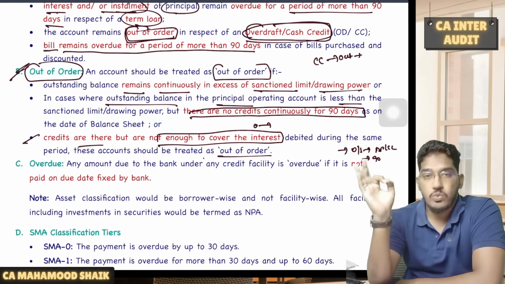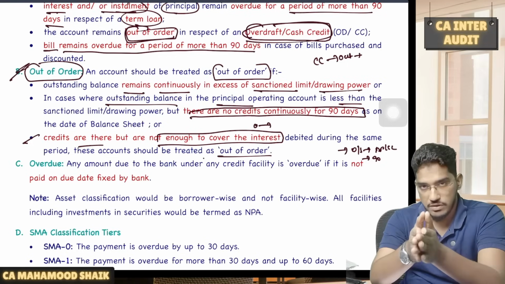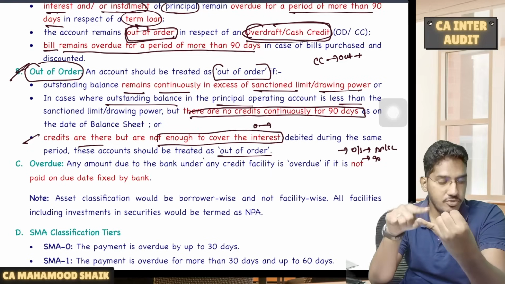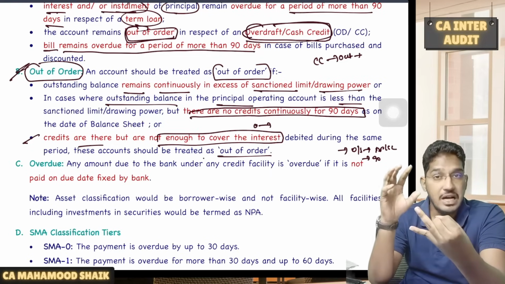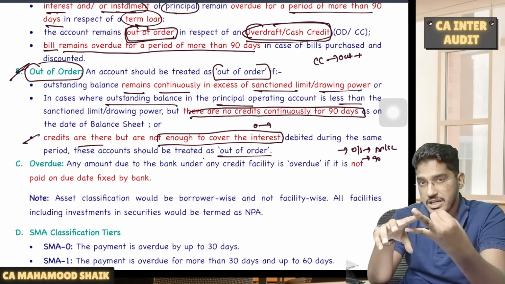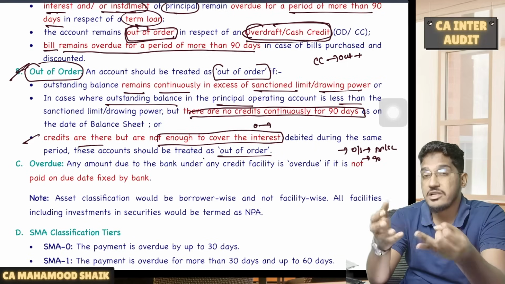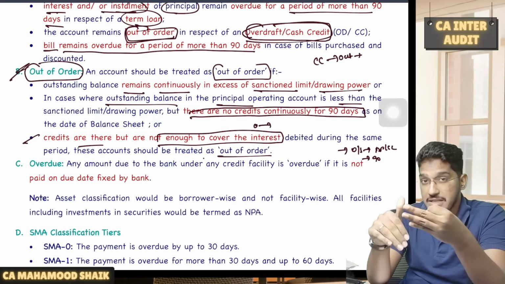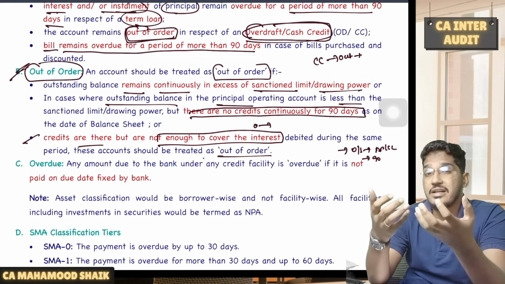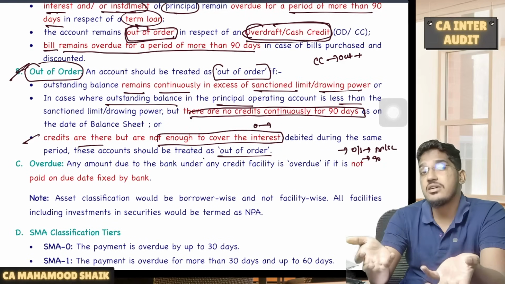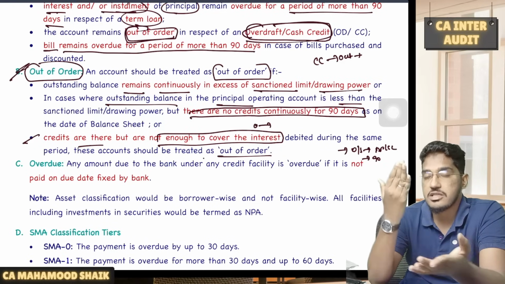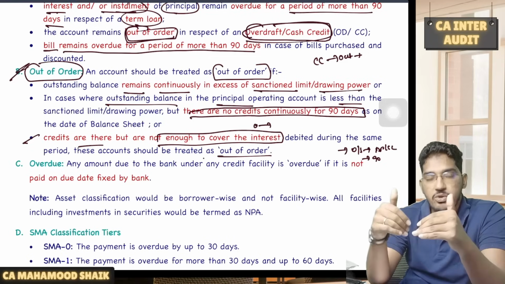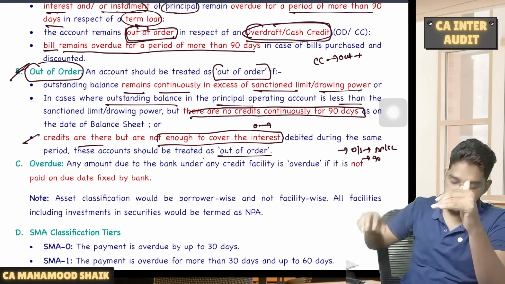So a CC or overdraft facility will be classified as out of order in any of the 3 cases. Number 1, the account is continuously in excess of drawing power or sanctioned limit. Number 2, the account is within the limits of the drawing power or sanctioned limit, but there are no credits for a continuous period of 90 days. Number 3, the account is within the drawing power and sanctioned limit, there are credits also, but the credits are not even able to cover the interest component. In any of these cases, we will classify a CC or OD as out of order. If it becomes out of order, then it will go to the NPA category.